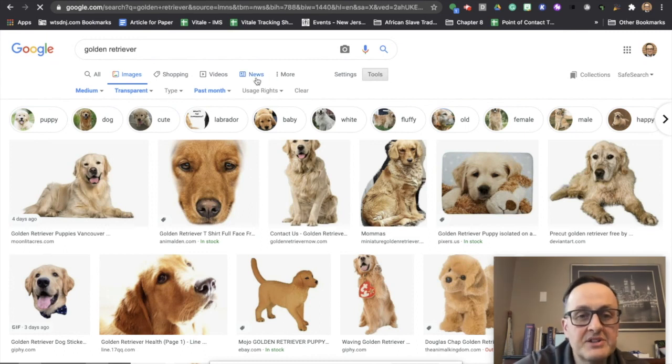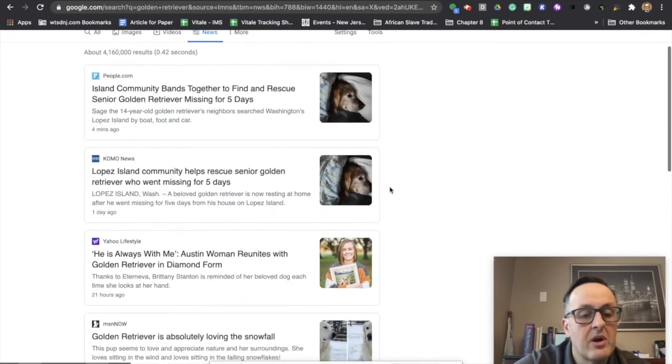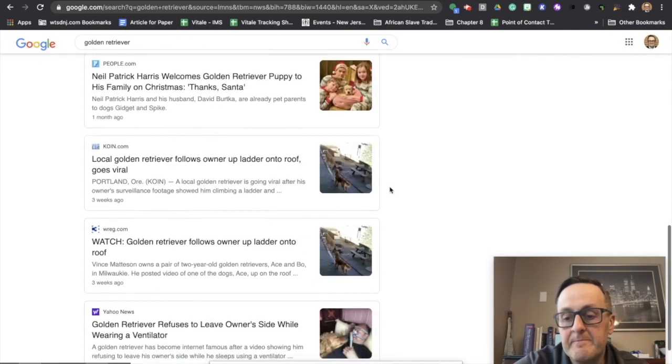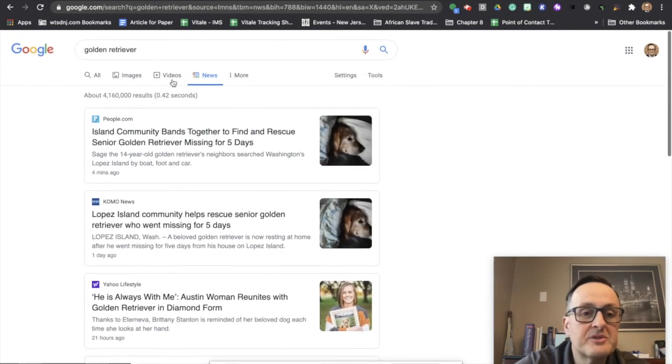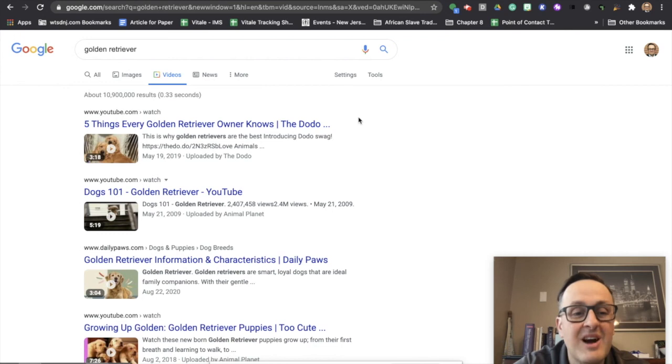There are some additional things that you can also look for. So in regards to most recent articles about Golden Retrievers, any videos, there's a great one right now of a Golden Retriever sliding down a mountain who happens to like sliding around on the ice. So there's a number of different things you can do in regards to advanced searching. Really, we're only going to focus on the images.